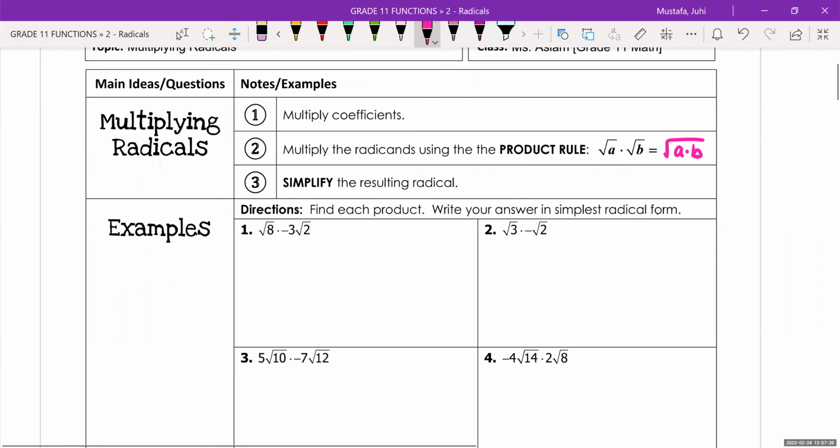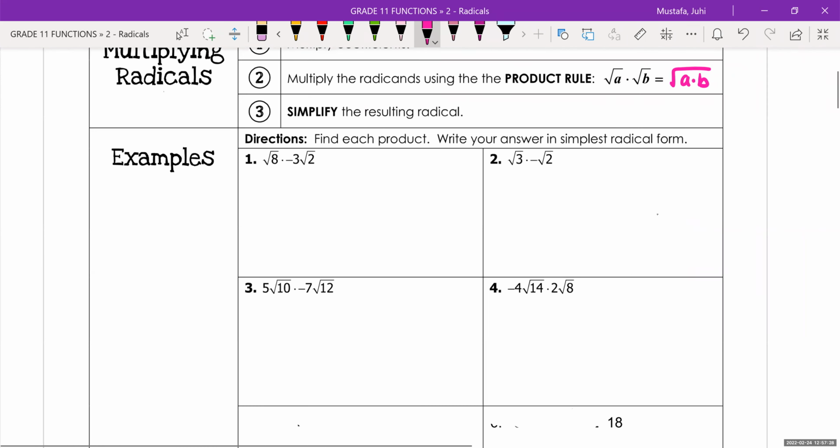We have root 8. The little dot means it's multiplied by negative 3 root 2. Really, all this means is you're multiplying the radicals together and you're multiplying the coefficients together. What is the coefficient in front of the root 8? Just a 1. So that doesn't really matter. In fact, I'm going to rewrite. If there was a number there, we would have to consider it, but now we don't have to really worry about it. Our only coefficient is negative 3 times, we have root 8, and then we have root 2.